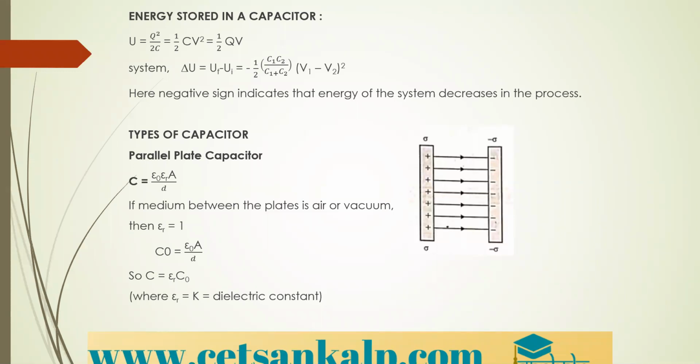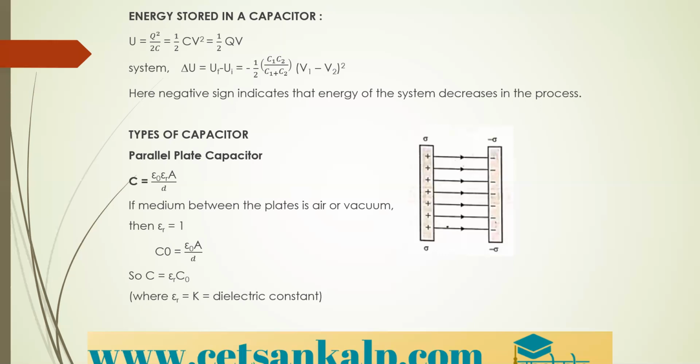Next, energy stored in a capacitor. The formula for energy stored in a capacitor is given by U is equal to Q square divided by 2C. The relation between charge, capacitance, and potential you already know, that is Q is equal to C into V. Therefore, Q square becomes C square into V square. So one C cancels, and you will get 1 by 2 C into V square, that is equal to 1 by 2 Q into V.